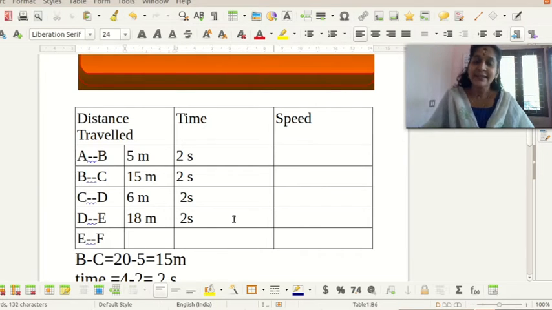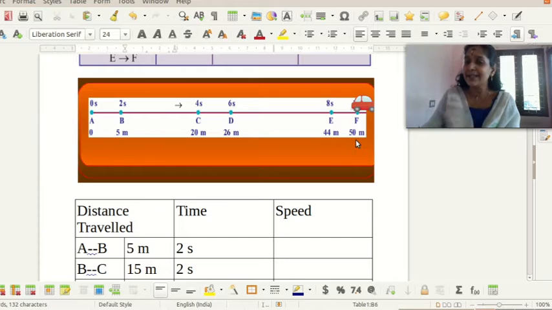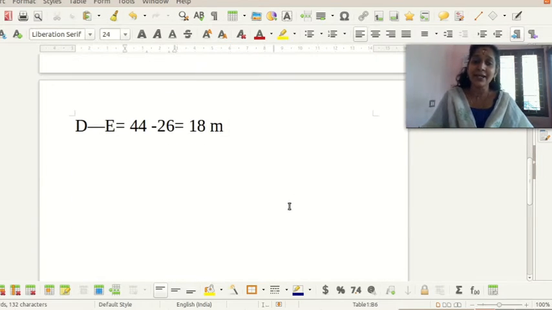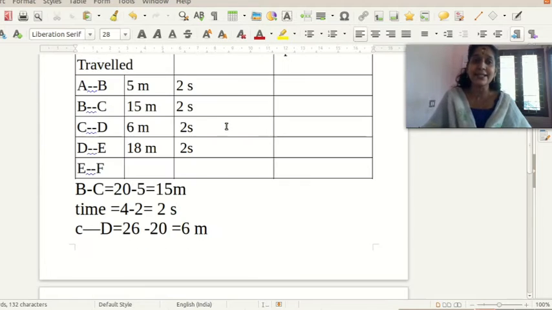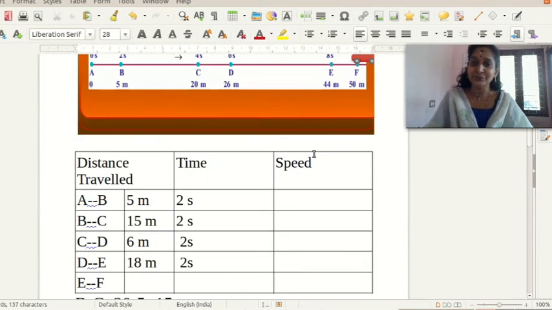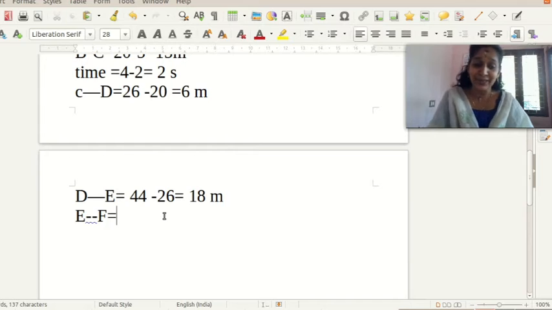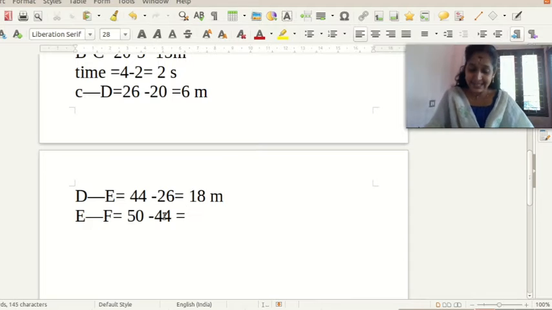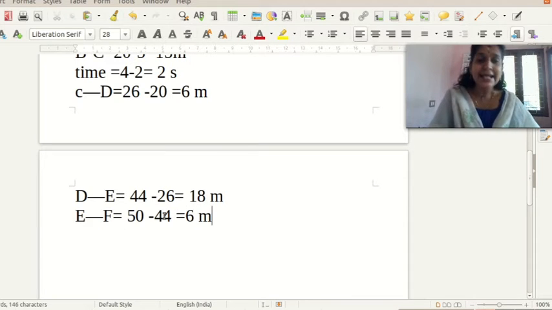Yes. Then E to F, the car traveled the distance in between 44 and 50 meter. How much distance did it travel from E to F? We have to subtract 44 from 50. The distance covered by the car from E to F is equal to 50 minus 44, that is again 6 meter.